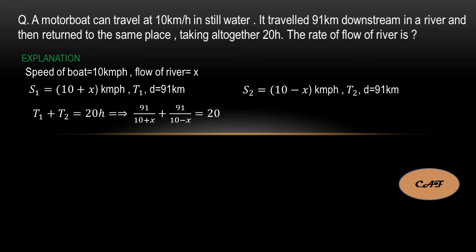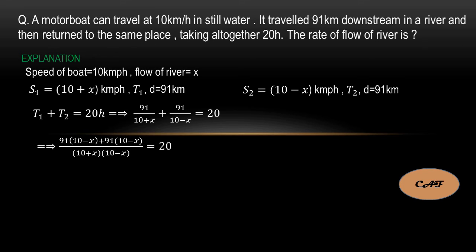Using both s1 and s2 values, if you convert that in terms of t1 and t2 equations, you will get values. Speed is equal to distance by time, so t is equal to distance by speed. The distance is 91, the speed at t1 is 10 plus x, and the speed during t2 is 10 minus x. So 91 by 10 plus x plus 91 by 10 minus x is equal to 20.